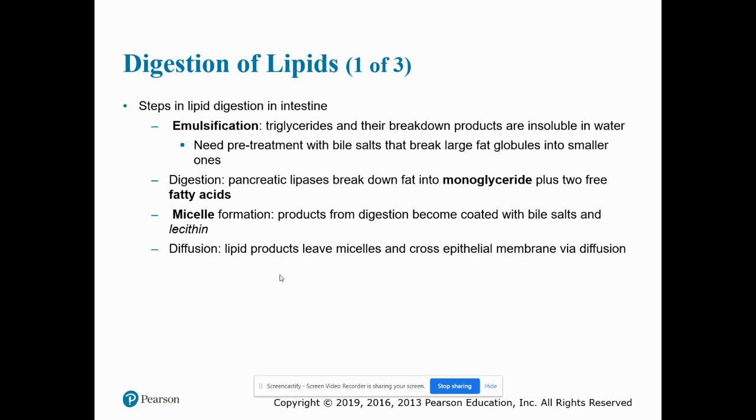And then we have micelle formation, and this is products from digestion become coated with bile salts and lecithin. And I know that doesn't look like that's pronounced lecithin, but I looked it up. Then we have diffusion. Lipid products leave the micelles and cross the epithelial membrane via diffusion.